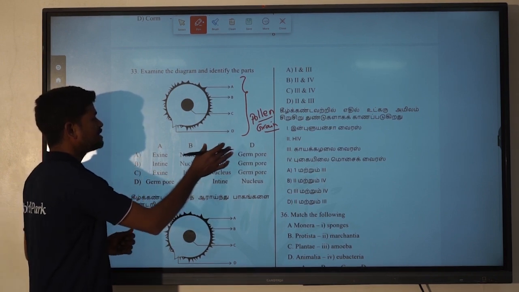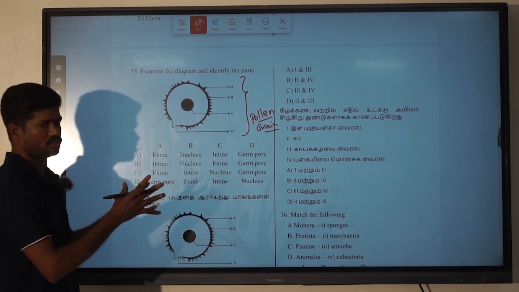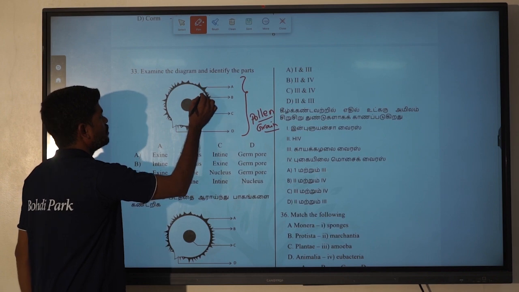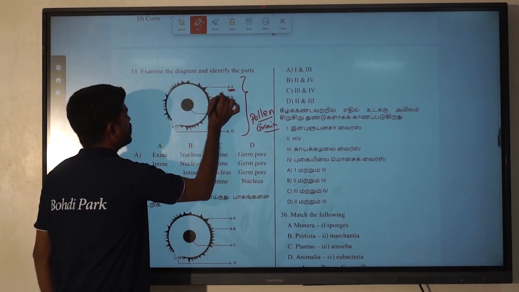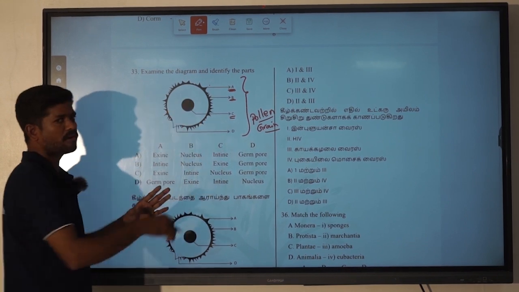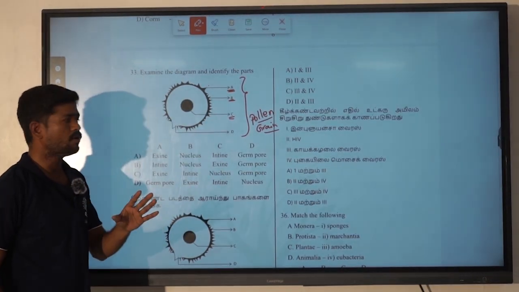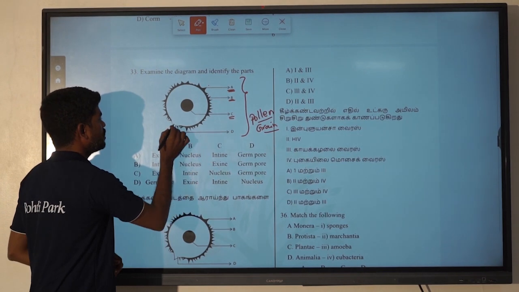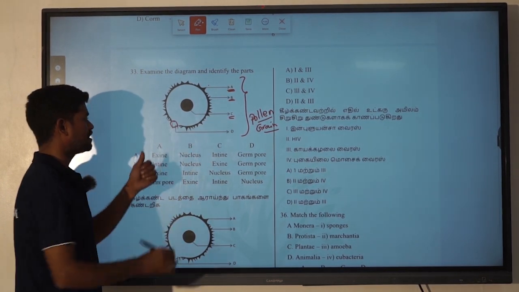These pollen grains have different types of structure in them. Here this is the outermost layer, this is the innermost layer, and at the center we have the nucleus. This is a gap present in the structure.